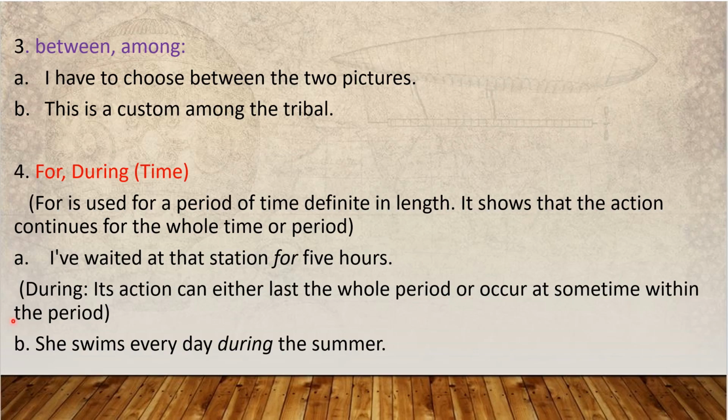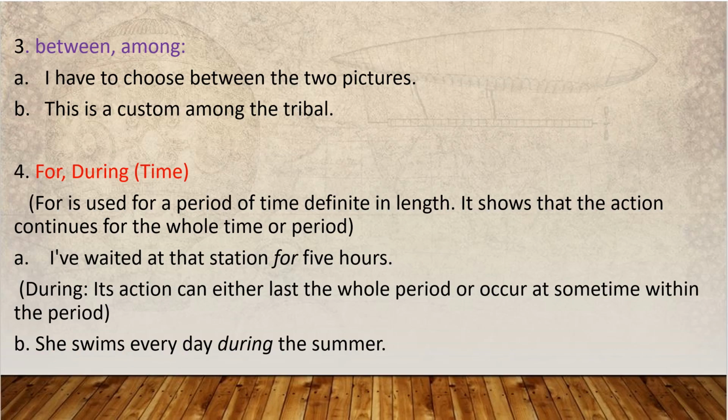During means during summer holidays, during winter holidays, during the whole period. So you can say from first to ending, or some particular point of the period. Period means here time, not the first period, second period of our class. Period means a specific time, from this to this. The during time is called period. She swims every day during the summer. During summer, she swam every day.